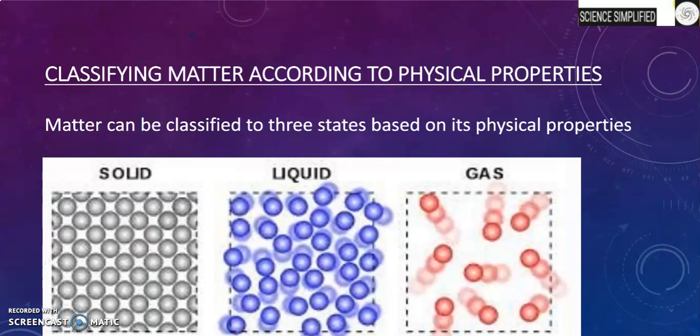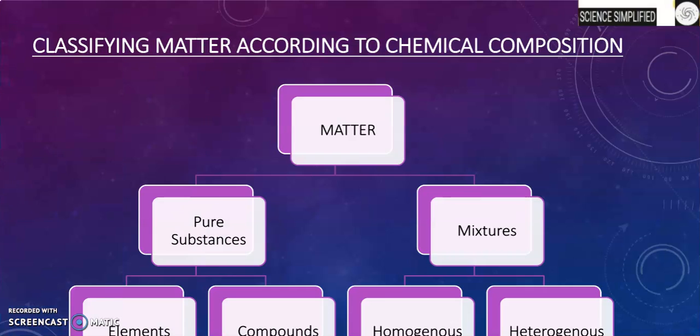When we classify matter according to the physical properties, matter can be classified into three states, mainly solid, liquid, and gas. Classifying matter according to chemical composition can be divided into further groups. Matter can be divided into two main groups called pure substances and mixtures when we divide chemically. Pure substances can be divided into elements and compounds, while mixtures can be divided into homogeneous mixtures and heterogeneous mixtures.